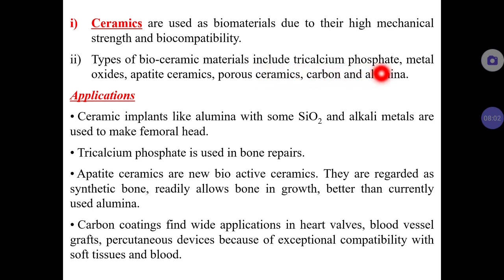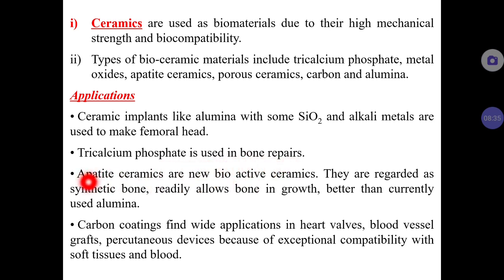Mainly tricalcium phosphate is one such bioceramic material. Apatite ceramics is another ceramic material. Porous ceramics, carbon and alumina. These are some of the ceramic materials which can be used with the living human body. Ceramic material plays a very essential role in making femoral heads, especially silicon dioxide with some metal oxides, which can be used to make femoral heads. Tricalcium phosphate is used in bone repairs.